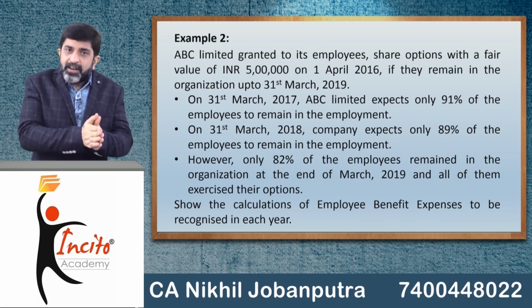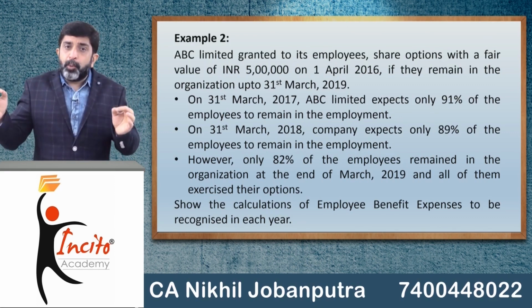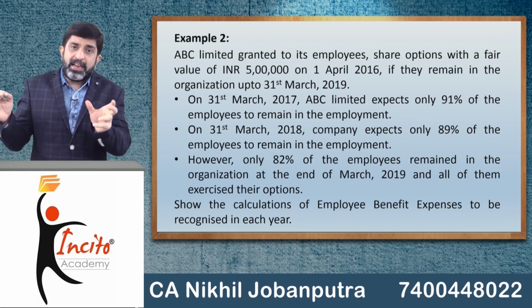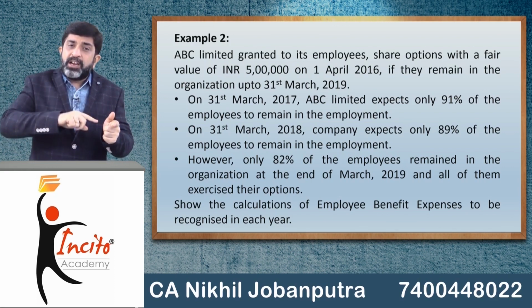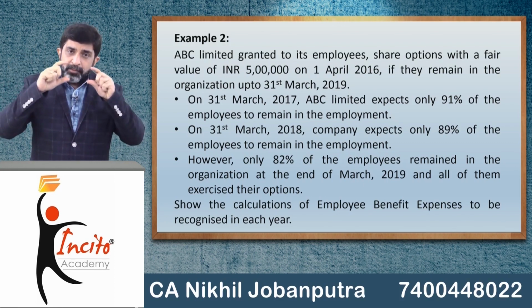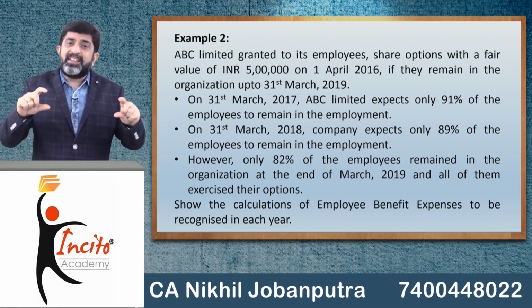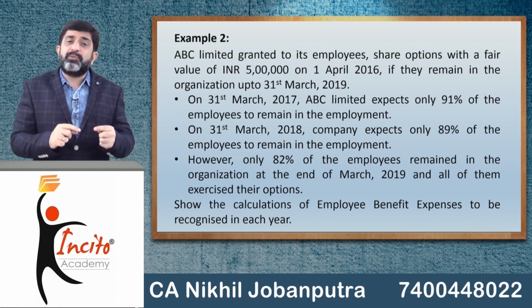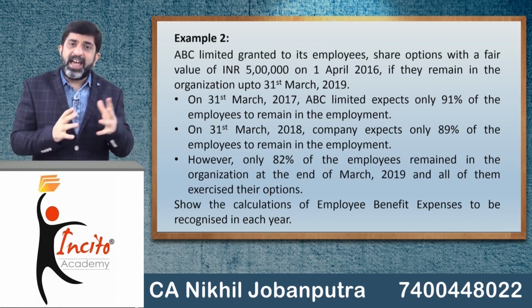So based on the revised estimates by end of second year, how much should be the proportionate vesting value that you have to work out? That will be a cumulative value for 2 years, and the amount that you have recognized in the first year shall be subtracted, and the incremental amount to be recognized in the second year will be obtained. And similarly the calculation will be done for the third year as well.